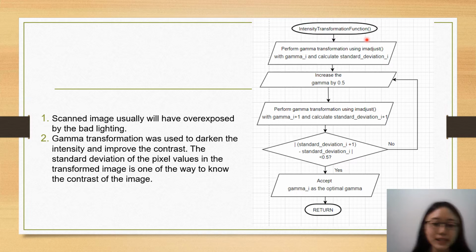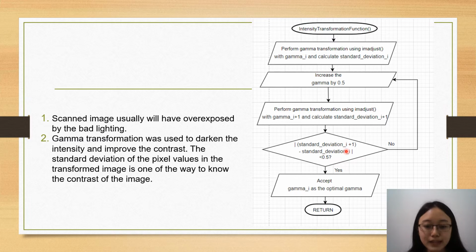The process will start with performing gamma transformation using the gamma value of gamma_1 and calculating the standard deviation of the enhanced image.